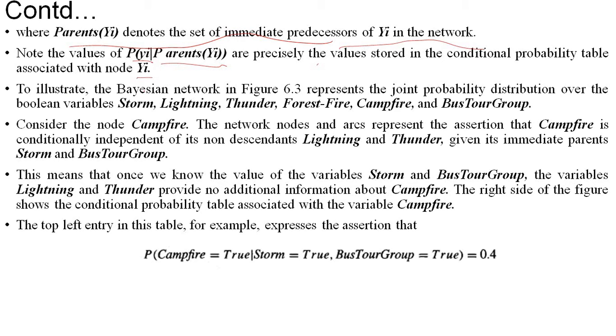To illustrate, the Bayesian network in figure 6.3 represents a joint probability distribution over the Boolean variables storm, lightning, thunder, forest fire, campfire and Buster group. In this example we have considered only one node, that is campfire. The network node and the arc represent the assertion that campfire is conditionally independent of its non-descendants, lightning and thunder, given its immediate parents storm and Buster group.